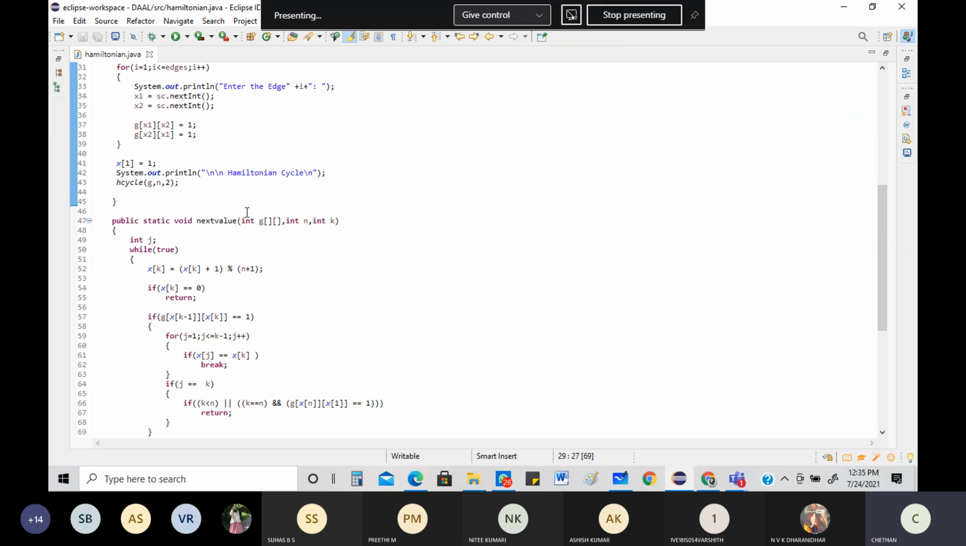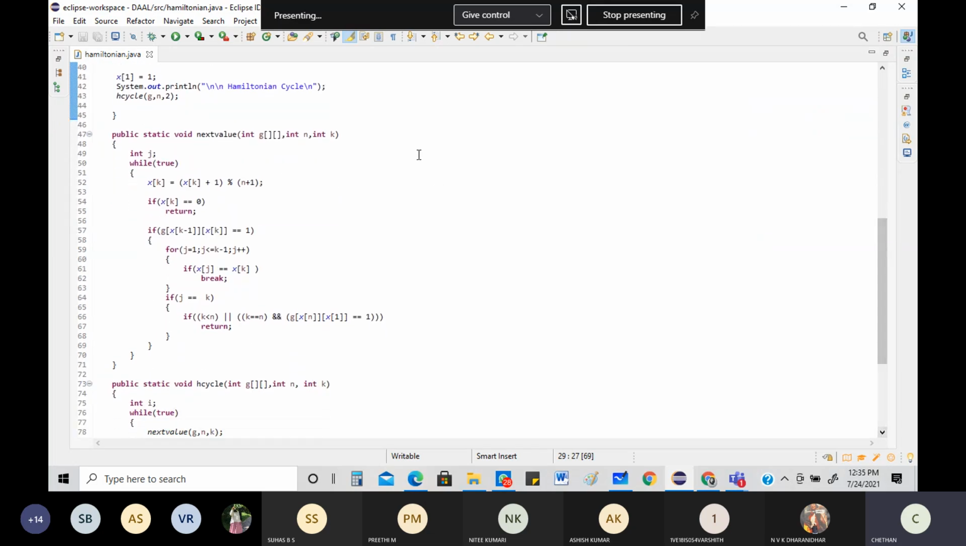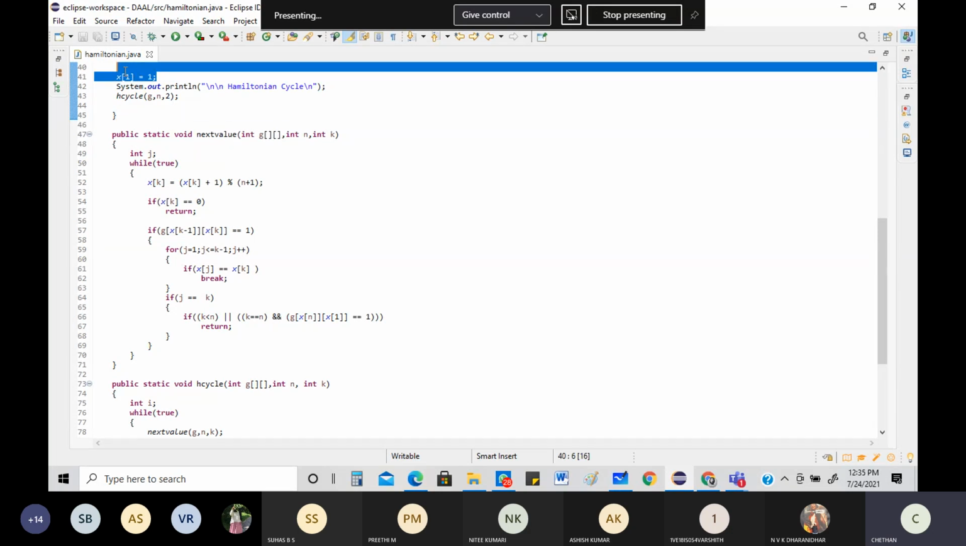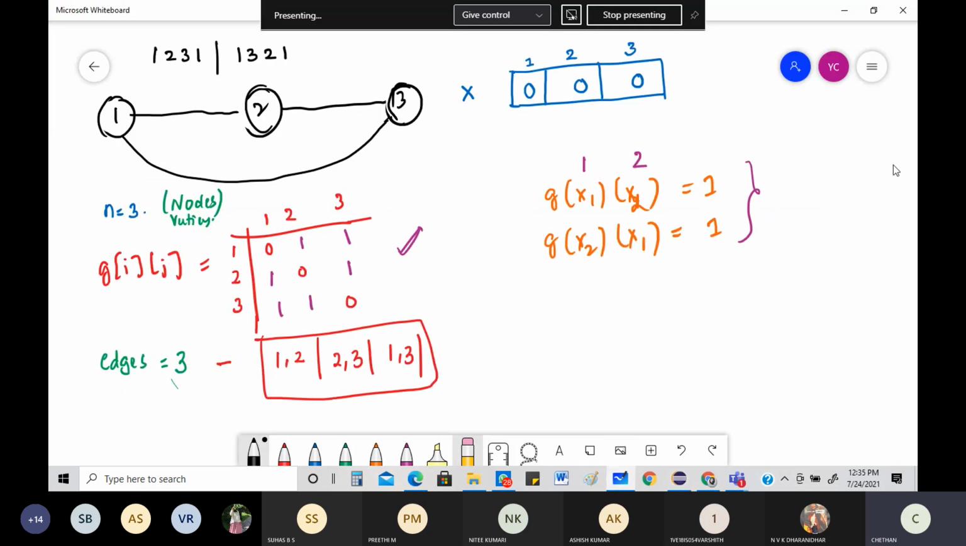See, this is a recursive call. From here is where the entire logic of the program starts. First, of course, x of 1 is equal to 1, it's saying. So I need to initialize x of 1 is equal to 1. So let me go and do it. Okay, x of 1 is equal to 1.